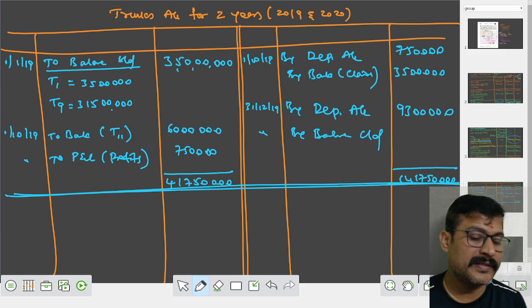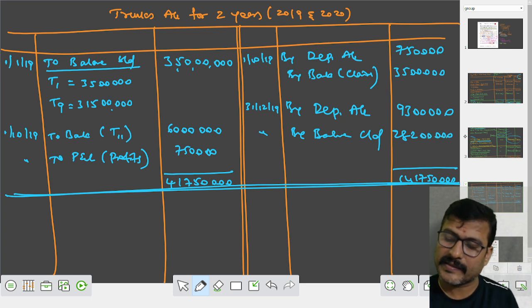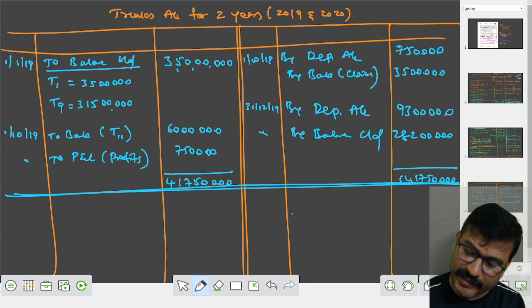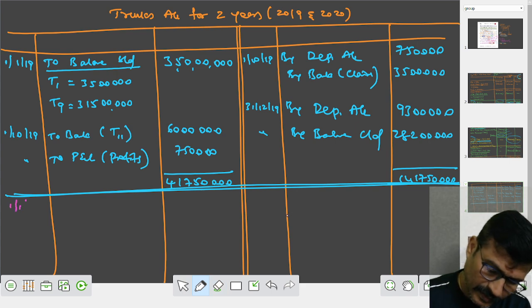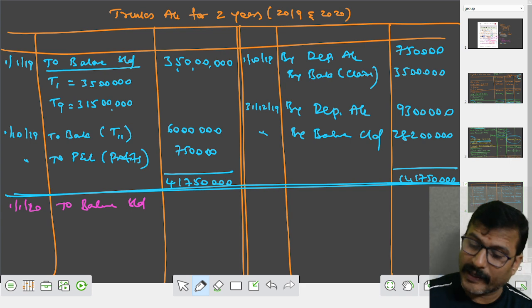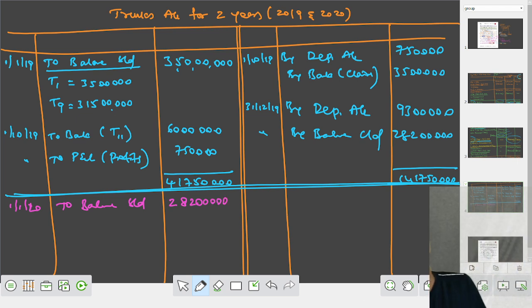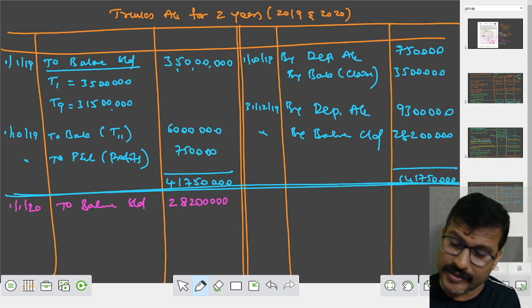Work out the balance: 2 crores 82 lakhs. Brought down for next year, that is on January 2020, to balance brought down 2 crores 82 lakhs. Now we are in the last year, right?